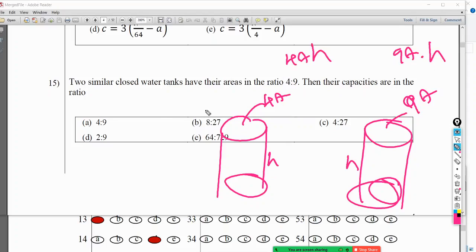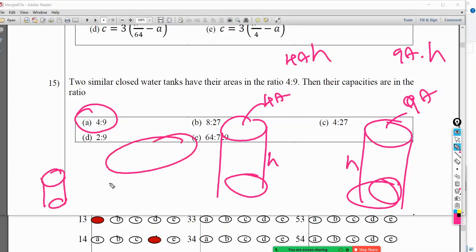Then the capacities are also in the same ratio, right? So your capacity is also in the same ratio as your cross-section areas ratio. So therefore the answer must be 4 to 9. Assuming that they have the same height. Sir, it's kind of mentioned, right? Two similar closed water tanks. But similar is a very general term, right? Maybe I can say that this is also similar in shape to this one. So that is too general a term.